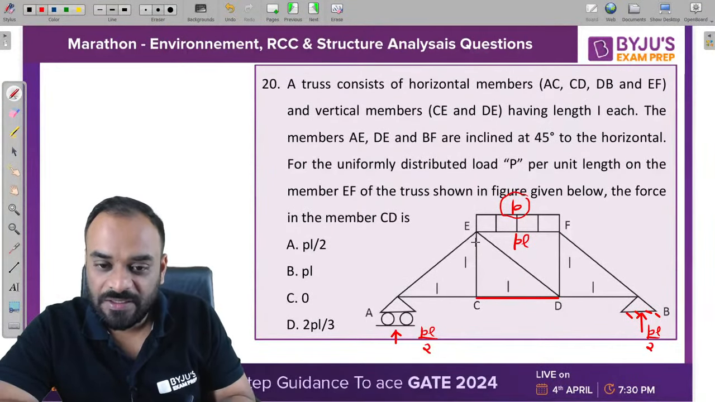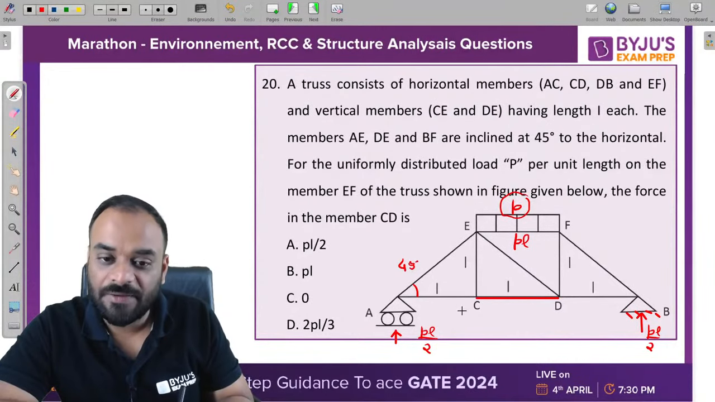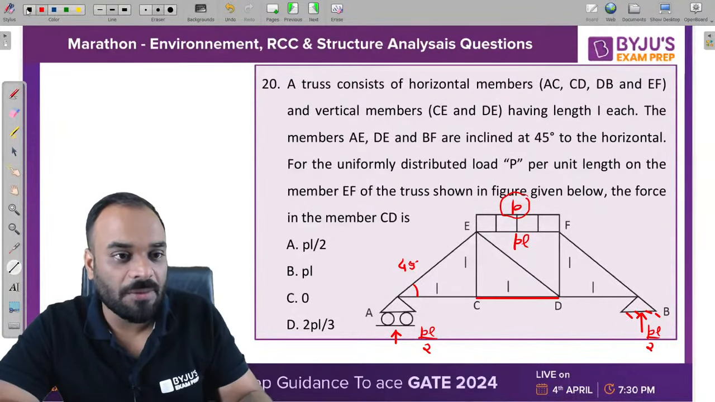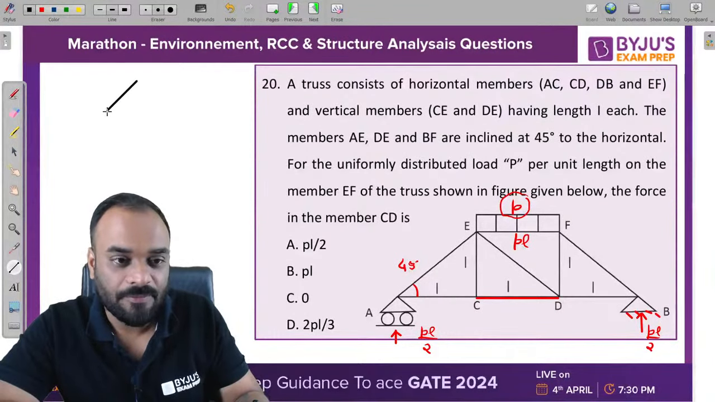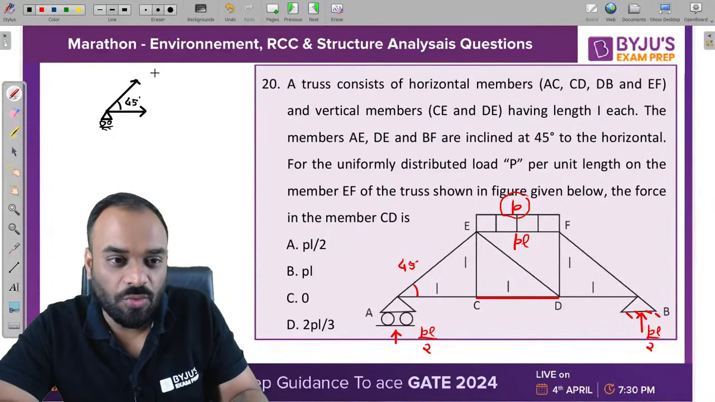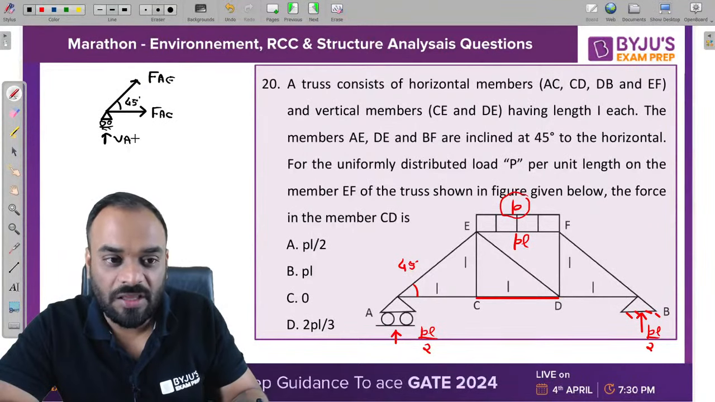Now guys, this length is L, this length is also L, so this angle is 45 degree, right? Now let's use the method of joint concept. So this one is roller, okay, and this is 45 degree angle. So what will be the force over here? F AE, and this one is FAC, and this one is VA, and this value is PL by 2, correct?